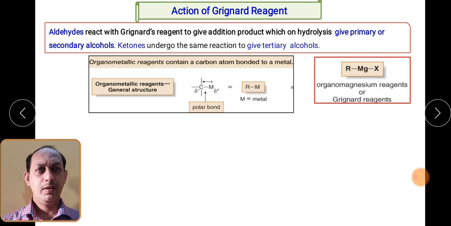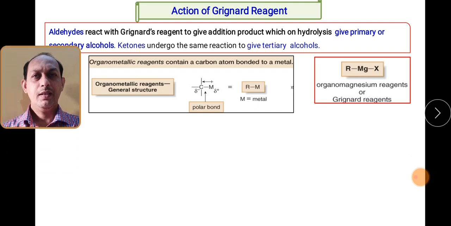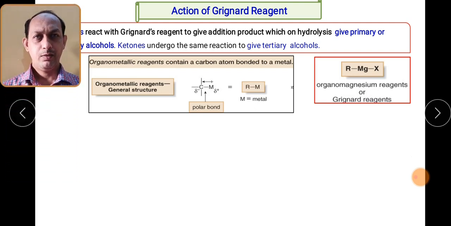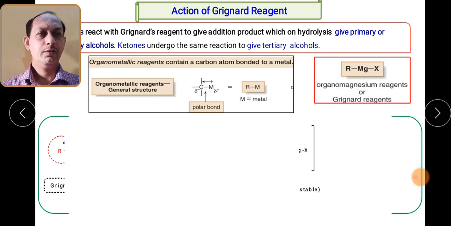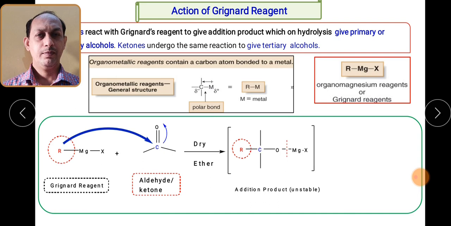This is a property which is very popularly used for the preparation of primary, secondary and tertiary alcohols when the Grignard reagent gets added to aldehydes or ketones. So we will see how we can prepare primary, secondary and tertiary alcohols. But before that, we will see how the Grignard reagent reacts with the carbonyl compounds from the mechanism point of view.